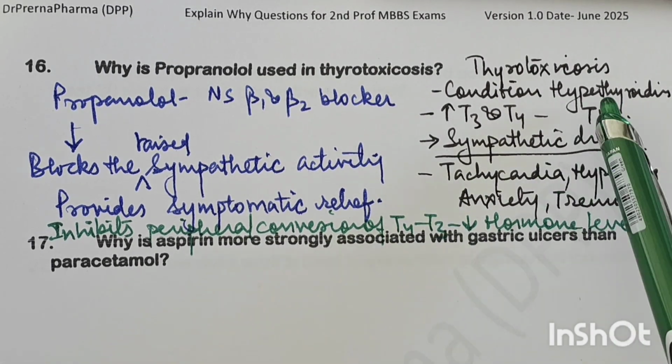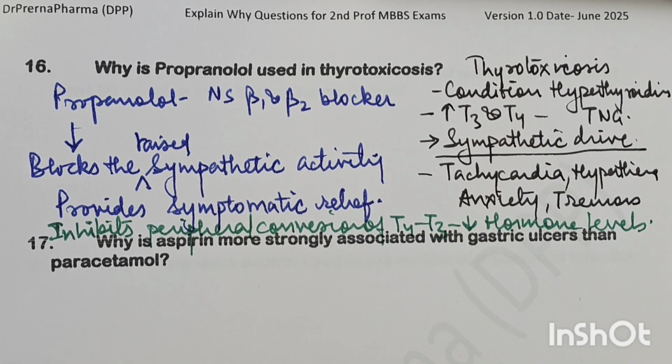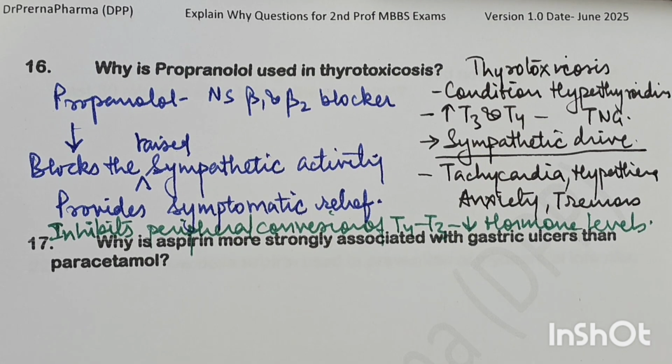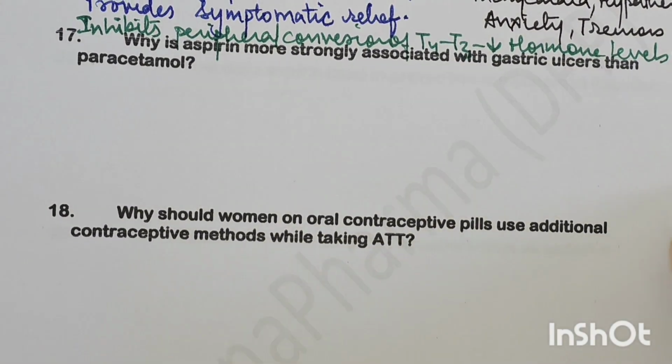So you will first explain thyrotoxicosis, that it's a condition where there is a massive increase in the thyroid hormones with an increase in the size of the gland, sometimes associated with toxic nodular goiter also. And the sympathetic drive is increased, resulting in symptoms like tachycardia, tremor, anxiety. And propranolol, because it is a non-selective beta 1 and beta 2 adrenergic blocker, will block the raised sympathetic activity associated with the disease, provide symptomatic relief, and also inhibit the peripheral conversion of T4 to T3, thus reducing the hormone levels.